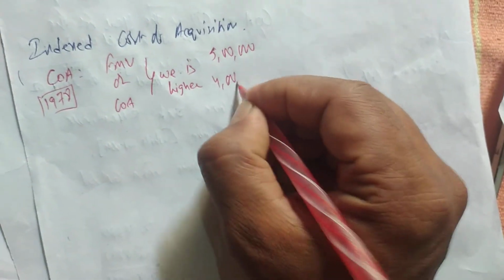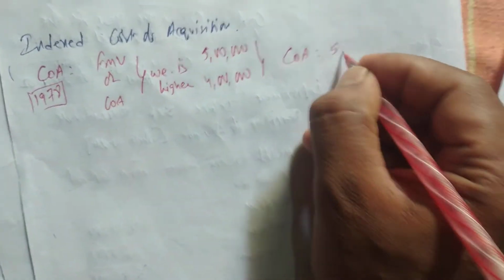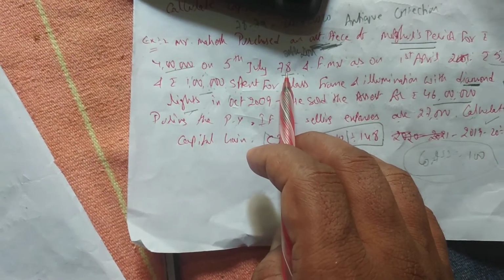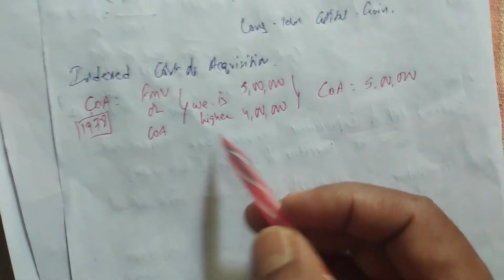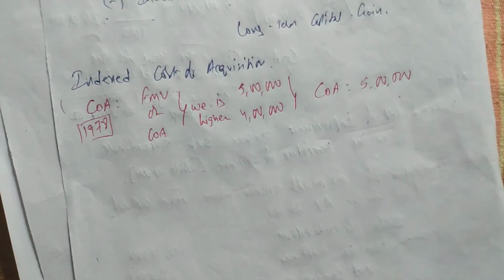FMV is 5 lakhs, cost of acquisition is 4 lakhs, so COA will be 5 lakhs. He purchased on 5th July 1978, before 2001. In the problem two things will be given, FMV or COA, whichever is higher. We are taking COA as 5 lakhs.